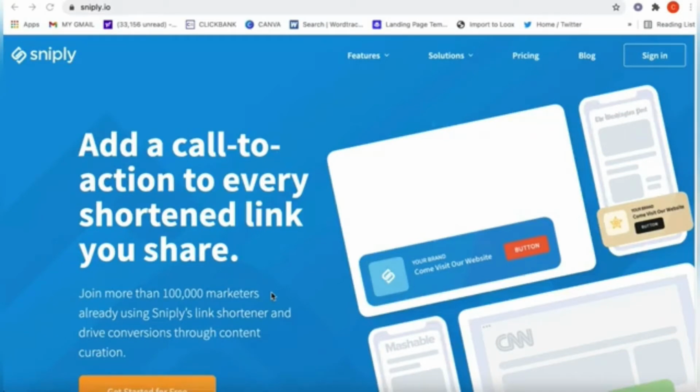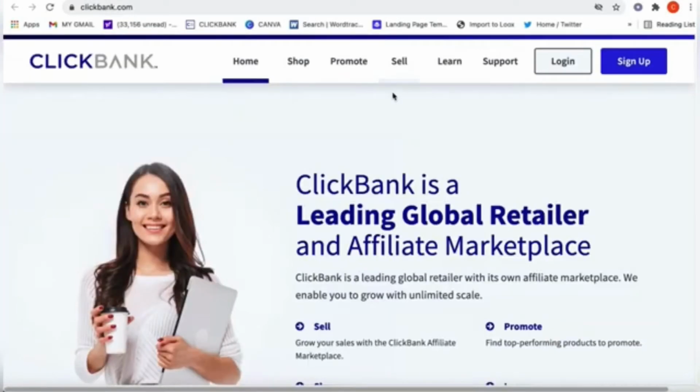Now, if we're using the free version, I need you to stop right there. Do not sign up for an account yet. There's something we need to do before we do that. We need something that we're going to sell. So for that, we are going to use clickbank.com. Now, this will work with any link you want, your Shopify store, Digistore 24, anything. But just so I can show you how this works, and it's very simple, we are going to use clickbank.com.